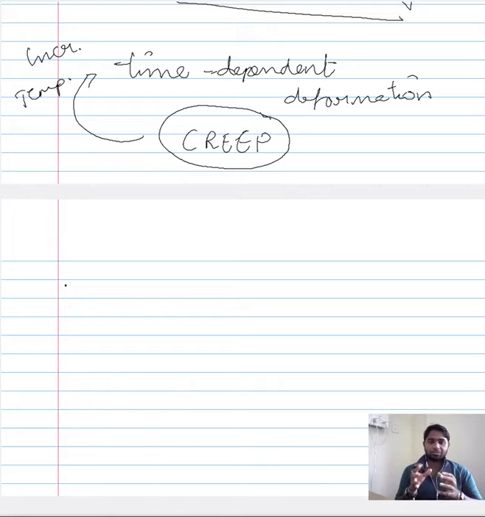So we create a setup that is more or less similar to that of the real life application, and that is one of the reasons why studies on high temperature materials prefer creep. So there are two reasons why we want to focus on creep when we want to study the mechanical behavior of materials at high temperature. One is that the time dependent deformation becomes more pronounced at high temperature when you compare it to the ambient temperature. So that is one of the reasons to focus on creep.